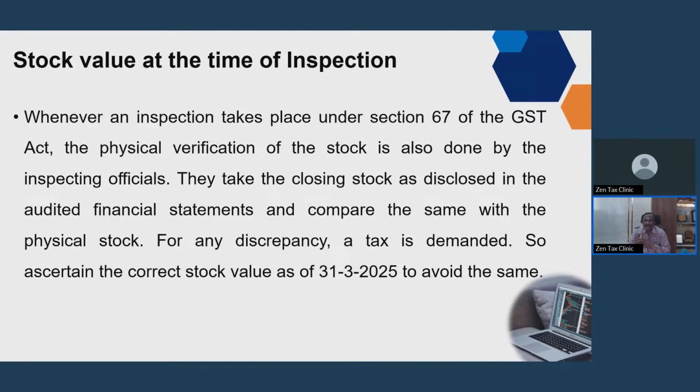If there are audited financial statements on 31/3/25, they will take that opening stock as the basis, and they will add the purchases. Then they will reduce the sales after reducing the gross profit. So they will arrive at the cost of goods sold, and thus at the notional or estimated stock value as per your records. Then they will compare it with the physical stock. If there is any difference, you will be asked to pay the tax.